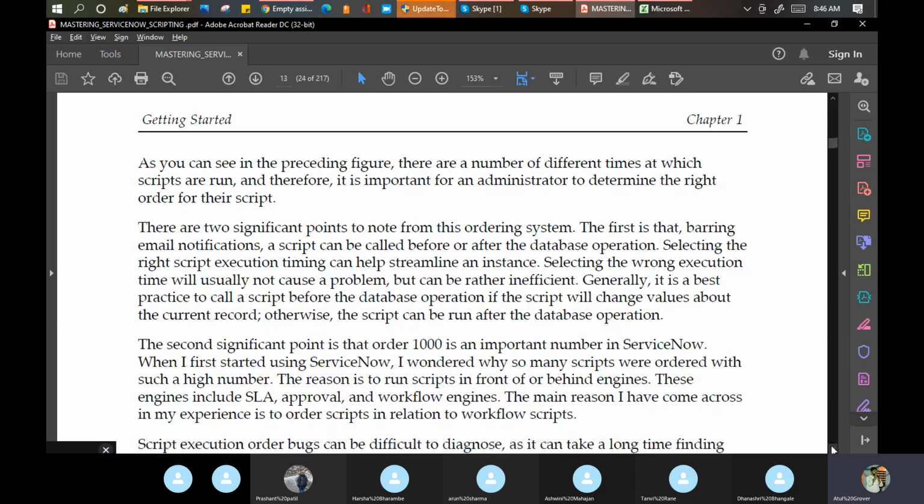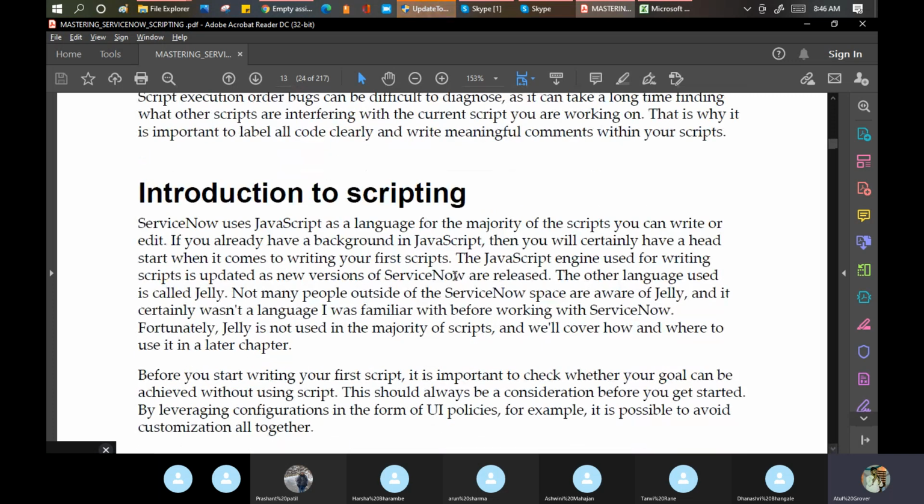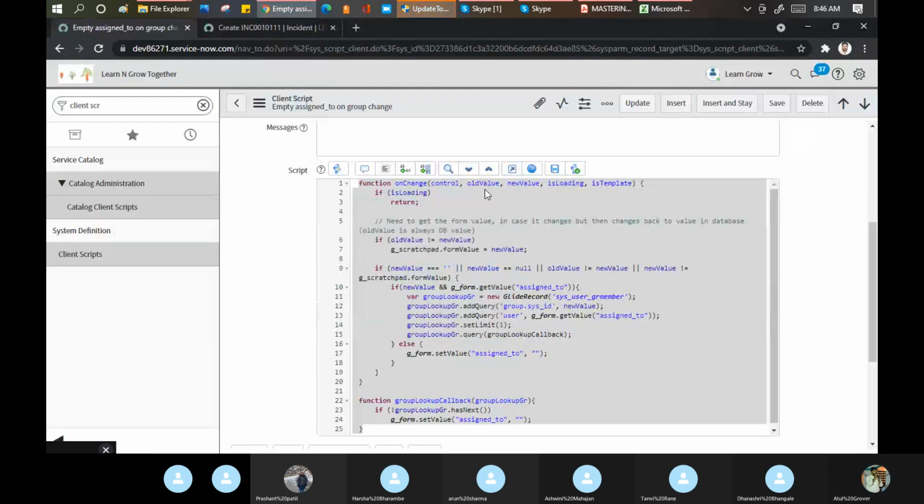Now if I come a little more down, here they come with the scripting introduction part. Till now we were just doing gossip on the scripting, what to code, what not to code, what is the execution order, all the things. Okay, Jagan. Now the actual fundamentals come, the introduction to the scripting part, because in the scripting, if you see here, these are called the operations: dot form value, dot add query, dot set limit, dot query. I'll give you a little more insight about these things.